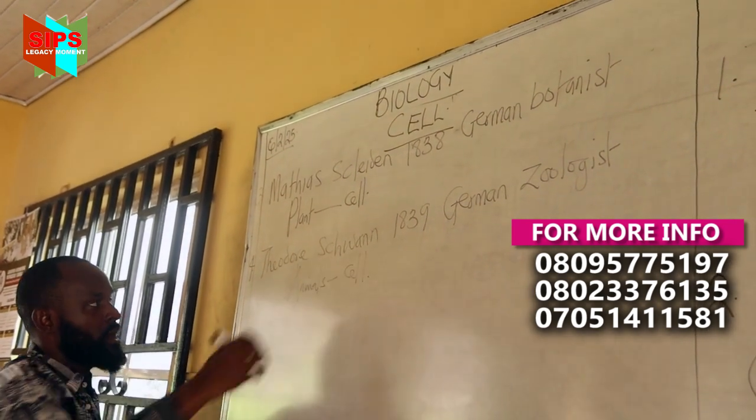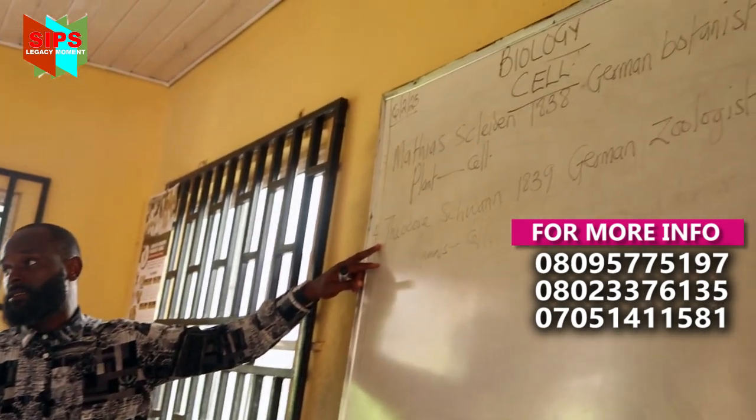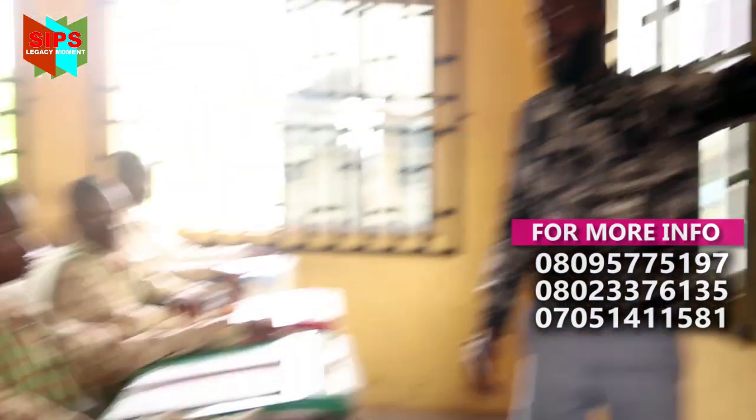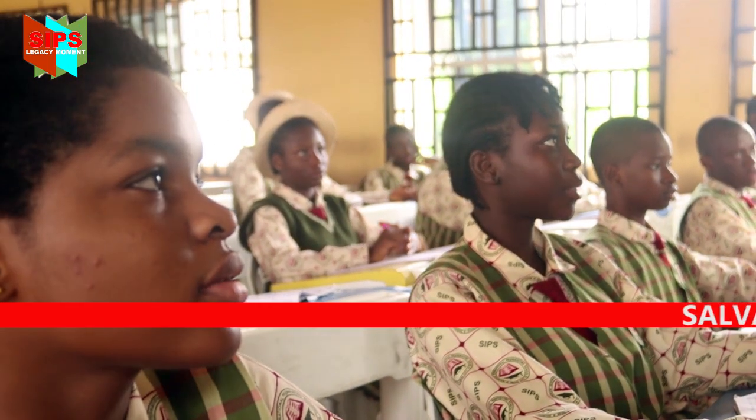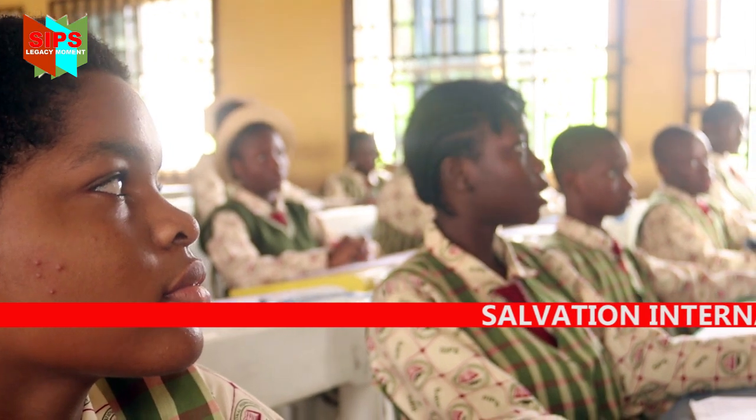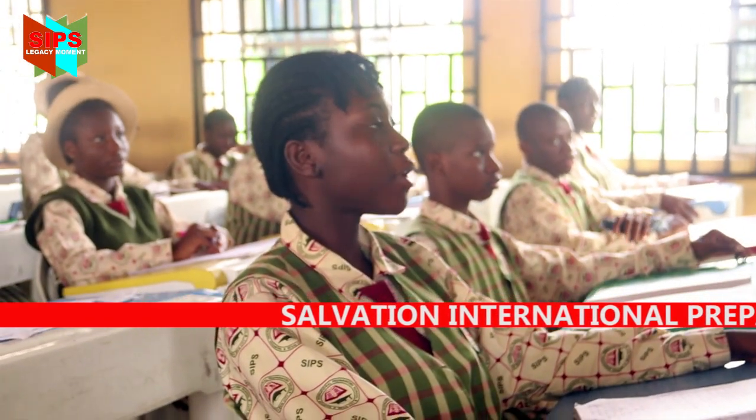A cell. Who is the fourth scientist? Theodor Schwann. What year? 1839. Who was he? German zoologist. What was his contribution? He said that the body of animals are made up of a cell.